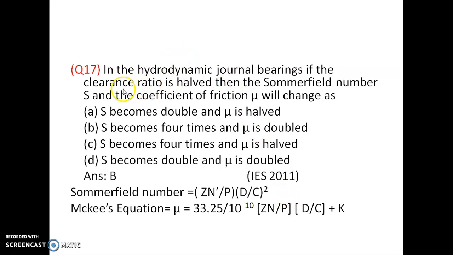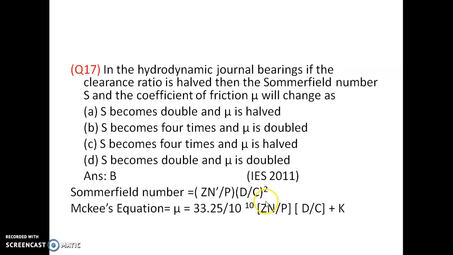If the clearance ratio is halved, C becomes C by 2, so D by C goes up.